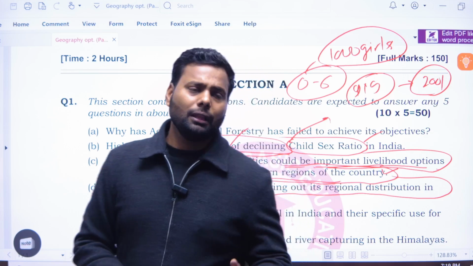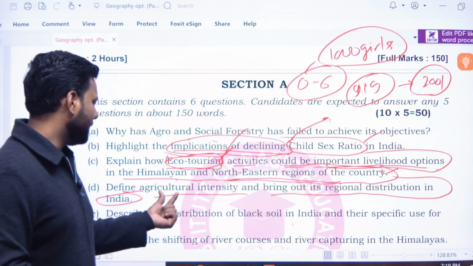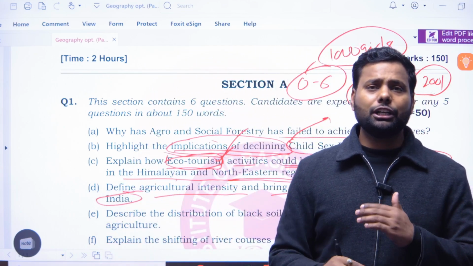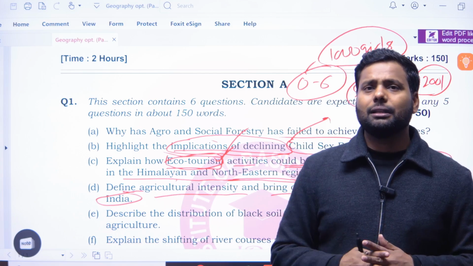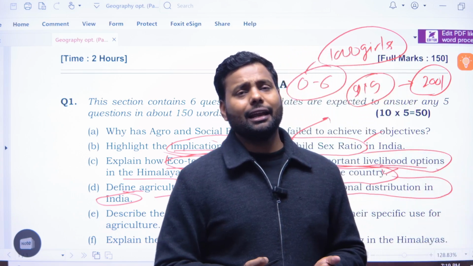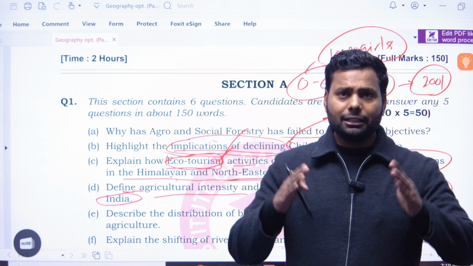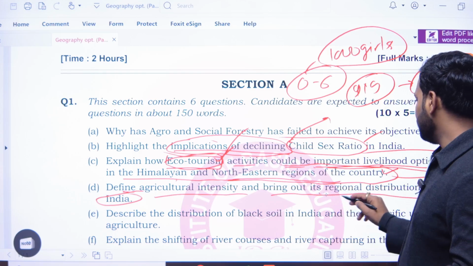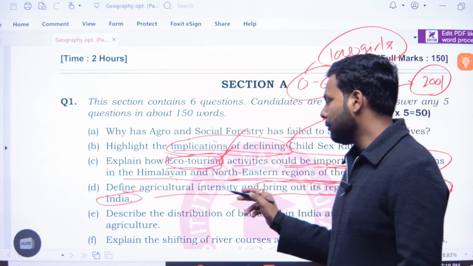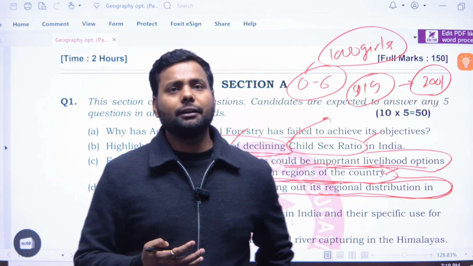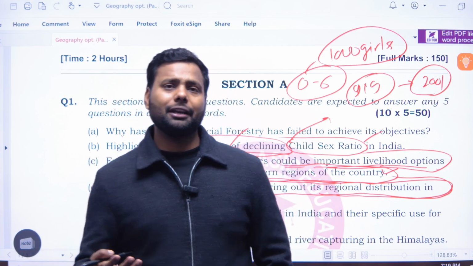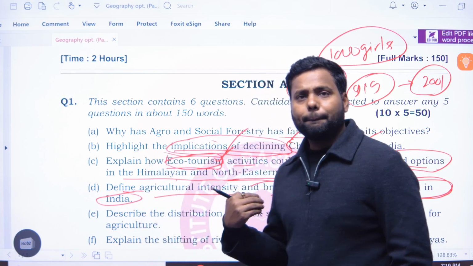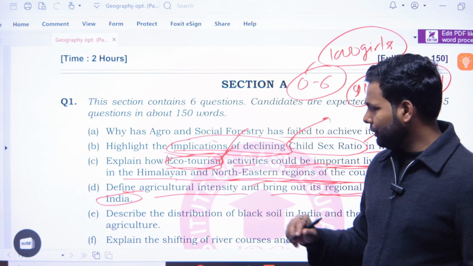Simply, you have to mention here what agricultural intensity is. Agricultural intensity means the continuous use of agricultural land multiple times in a single year. It is called agricultural intensity, and bring out its regional distribution. We all know that in Punjab, Haryana, and some areas of Tamil Nadu,